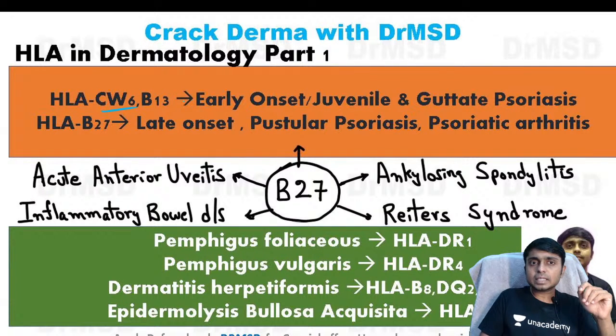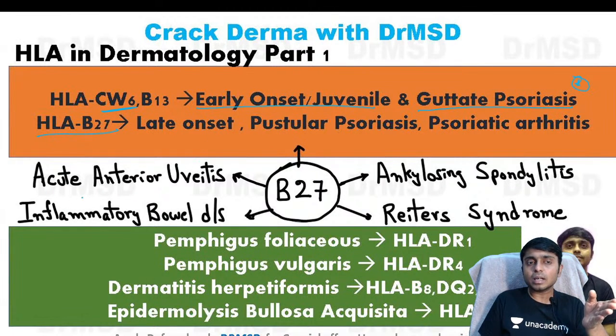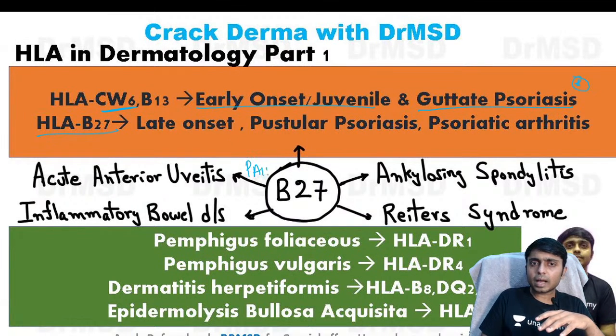These are some of the HLAs and their associations in dermatology. HLA CW6 is associated with early onset or juvenile type of psoriasis, and also guttate psoriasis, about which we will see in a minute. And HLA B27, I hope all of you remember this. It is associated not only with psoriasis but also other conditions, which you can remember with the help of this very good mnemonic, PAIR. P stands for pustular psoriasis, A stands for ankylosing spondylitis and acute anterior uveitis, I stands for inflammatory bowel disease, and R stands for Reiter's syndrome. These are all the conditions associated with HLA B27.